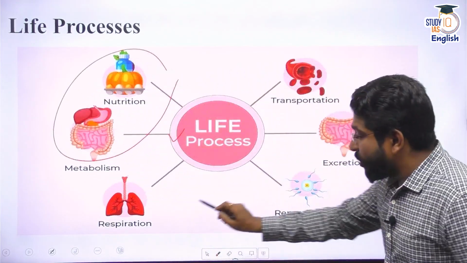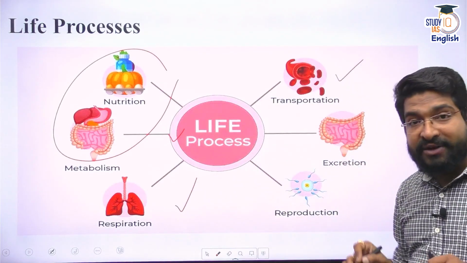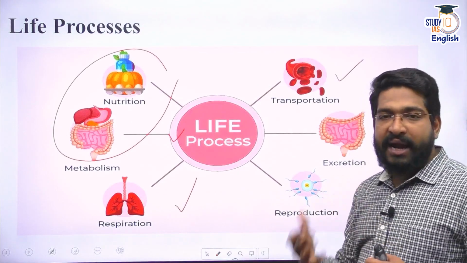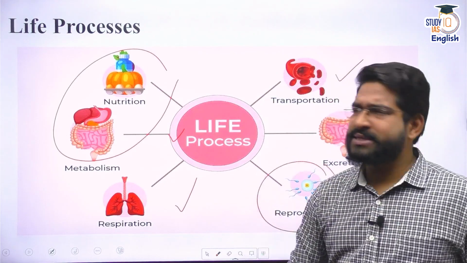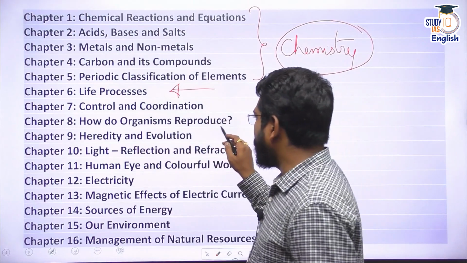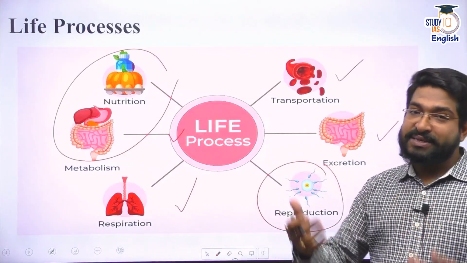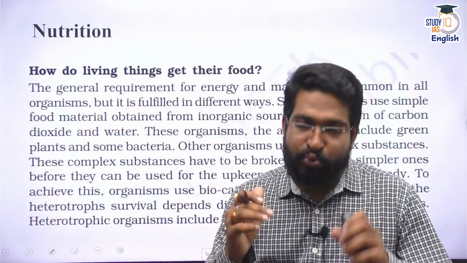We'll discuss what is respiration. We'll discuss transportation that is needed for survival of life. What is excretion, excretory system, both in plants and animals. And in our subsequent discussion, we'll talk about reproduction separately, because there is a chapter itself which is dedicated, chapter 8, how do organisms reproduce. We'll talk about the life process of reproduction in our subsequent discussion. So let's begin the first interaction, that is nutrition.